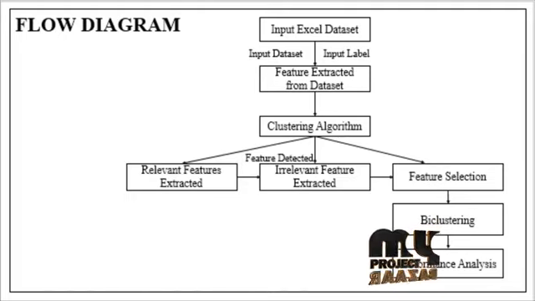Next one is the clustering method using the k-means algorithm. K-means is one of the simplest unsupervised learning algorithms that solve the well-known clustering problem. The procedure follows a simple and easy way to classify the given dataset through a certain number of clusters, assuming k clusters fixed in advance. The main idea is to define k centers, one for each cluster. These centers should be placed in a cunning way, because different locations cause different results. So the better choice is to place them as far away from each other as possible.